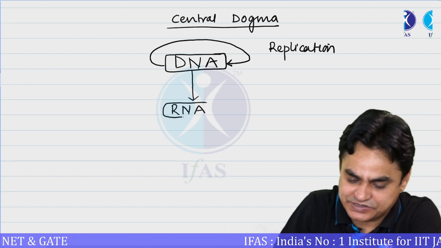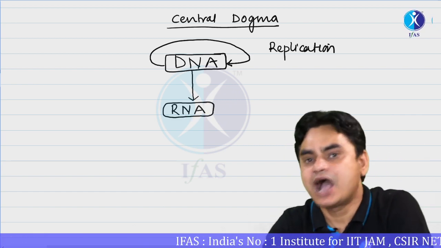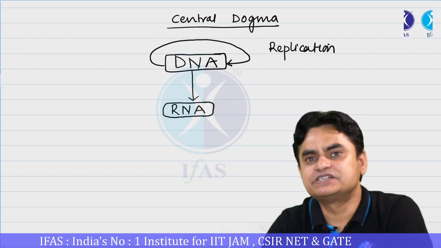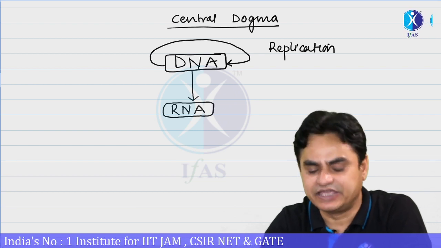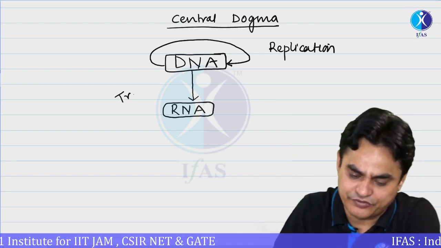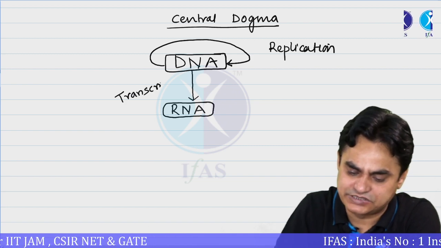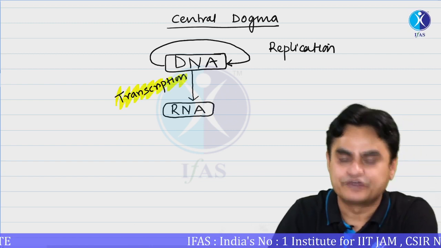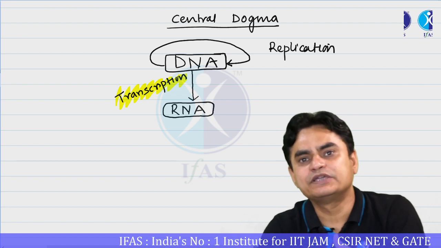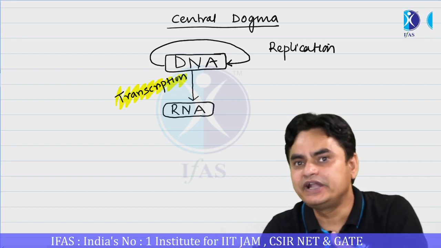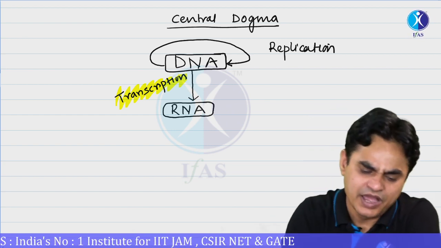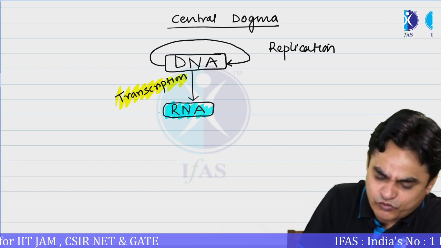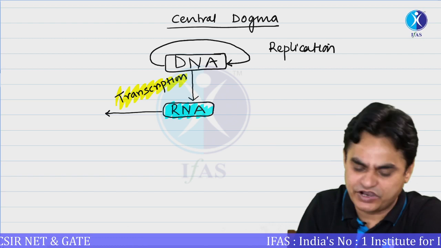The information which is present in a DNA could also be converted to an RNA language. And the process where the information present in a DNA is converted to an RNA is referred to as transcription. So how can we define transcription? Transcription is a process where the information which is present in a DNA is copied in an RNA language. And this information, which is now present in RNA, could itself be utilized for various functions.